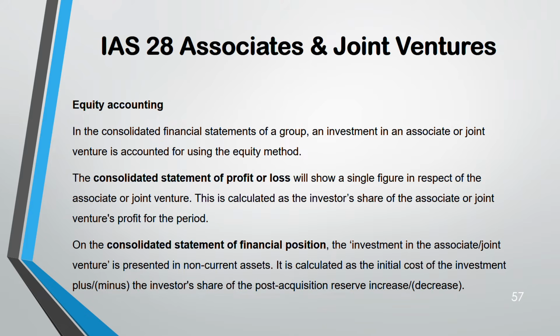And on the statement of financial position, investment in associate or joint venture is shown as a non-current asset. How do you calculate it? Initially, cost of the investment plus or minus post-acquisition reserves. If there's an increase in the post-acquisition reserves, that means profit, you add. If there's a decrease, you minus. The post-acquisition profit you add to the cost.